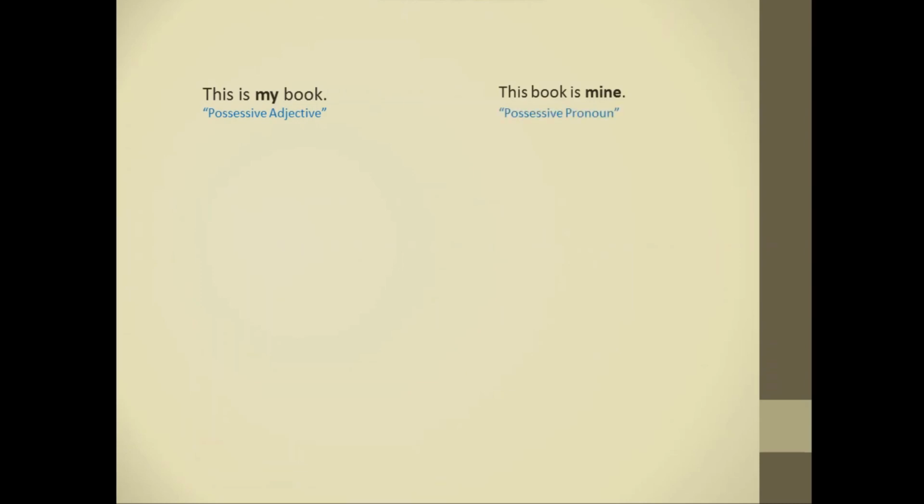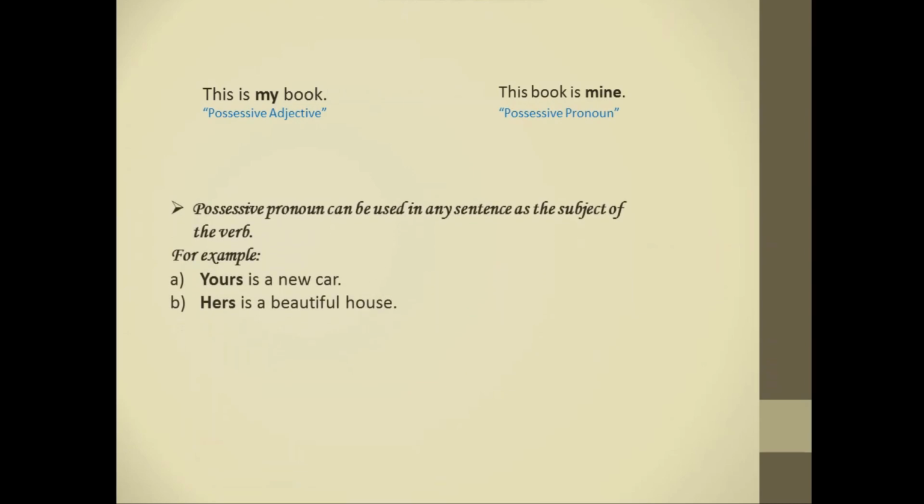Next, a possessive pronoun can be used in any sentence as the subject of the verb. For example, yours is a new car, hers is a beautiful house. In the first sentence, yours is a new car means your car is a new car. And in the next sentence, hers is a beautiful house means her house is a beautiful house. So possessive pronouns can be used as a subject in some sentences.